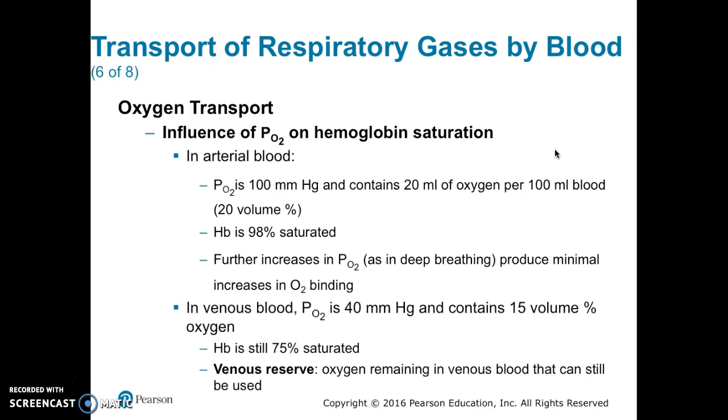In venous blood, the PO2 is 40 millimeters of mercury and contains 15 volume percentage of oxygen. Hemoglobin is still 75% saturated. This change indicates the blood has delivered oxygen to tissues while in the capillaries. Because venous blood still has a PO2 of 40 millimeters of mercury, the blood still has a substantial amount of oxygen available to be used if needed. This is called the venous reserve.